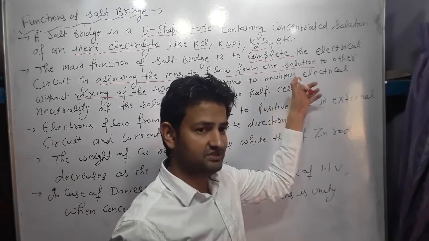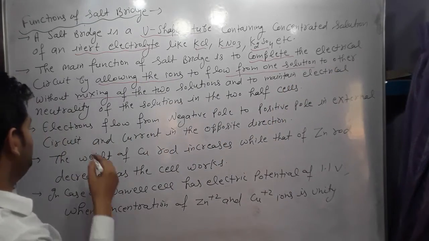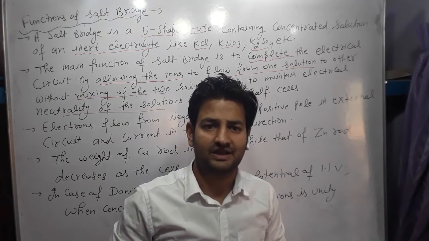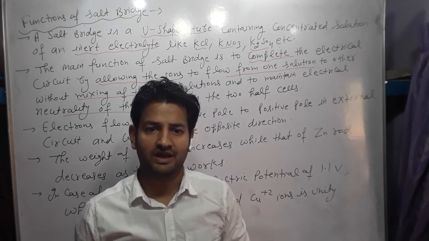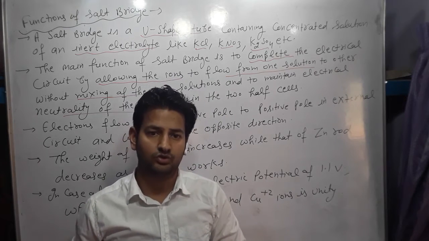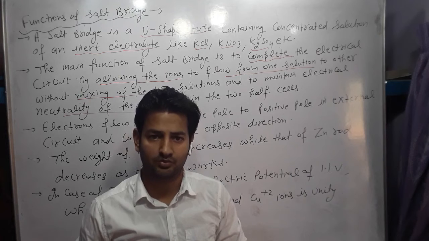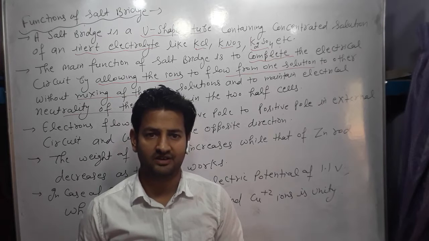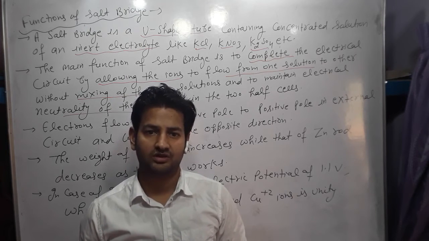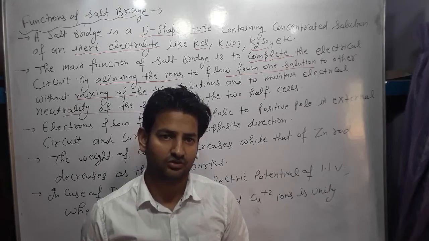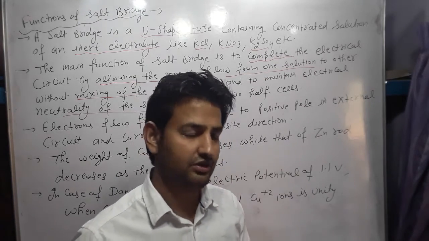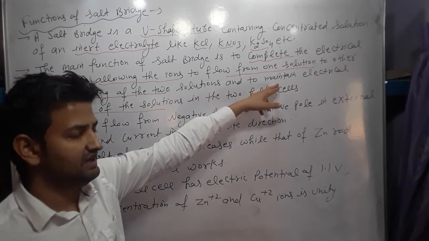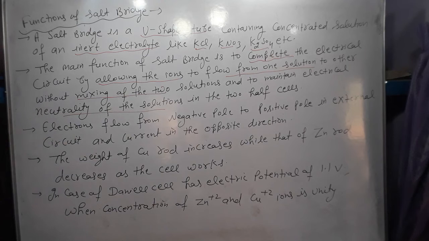Another function is to maintain the electrical neutrality of the solution in the two half cells. How does it help to maintain the electrical neutrality? Because when electrons move from the zinc electrode in the external circuit toward the copper electrode, there is a deficiency of electrons, and in the copper there is reduction, so gain of electrons occurs continuously, and there is enrichment of electrons. This imbalance of electrons is maintained by the salt bridge, which helps in maintaining the electrical neutrality of the two half cells.